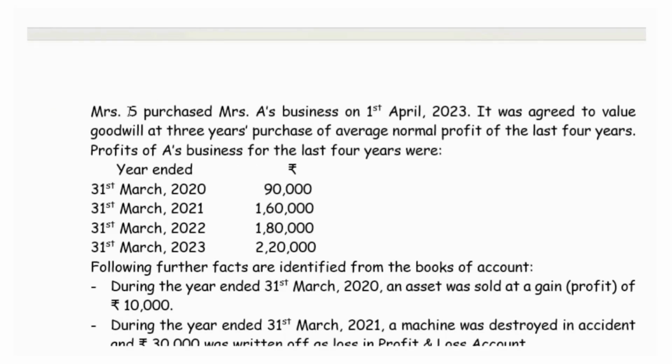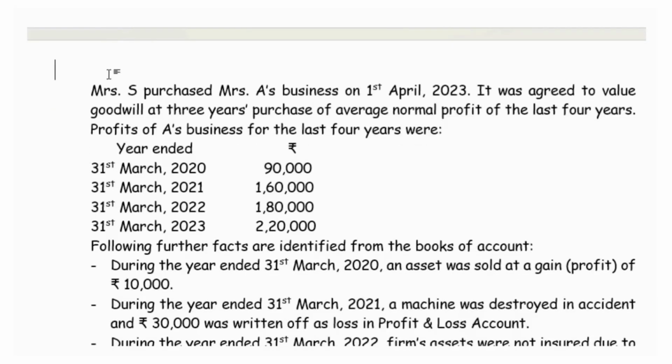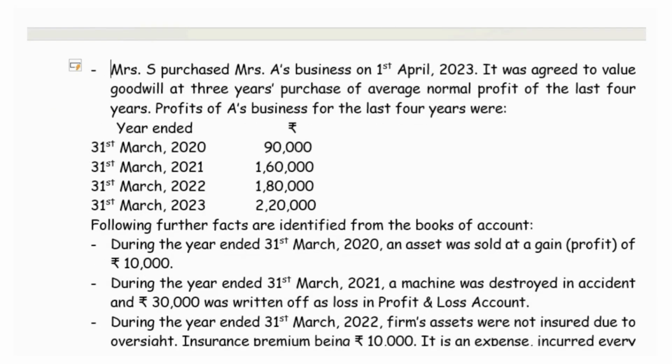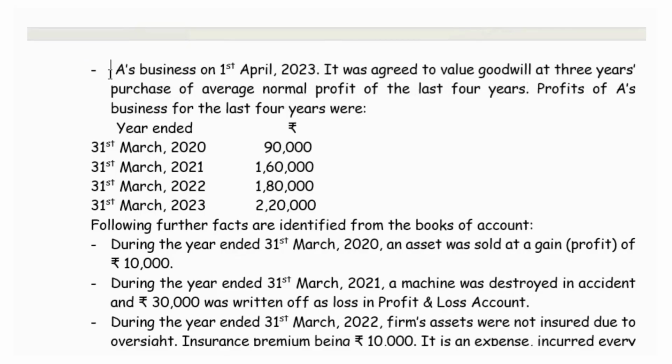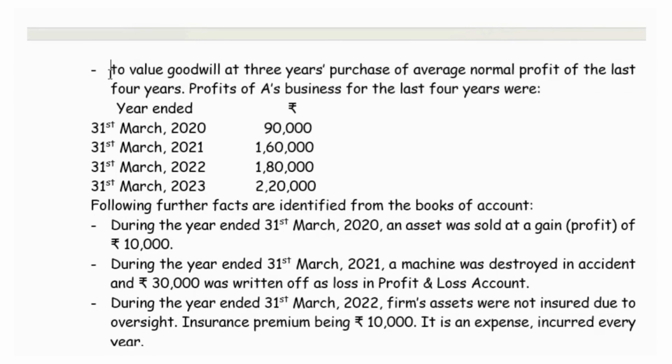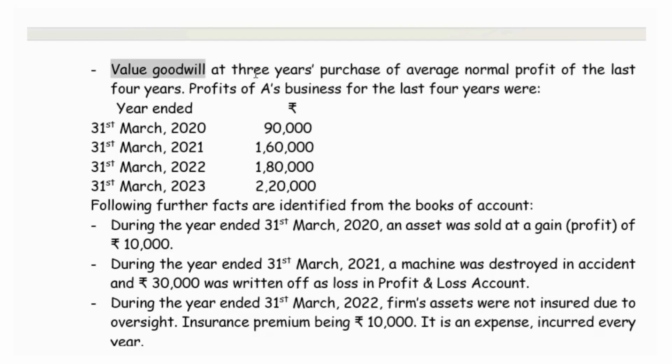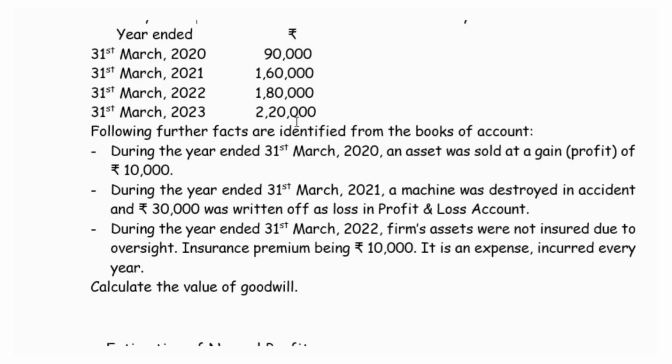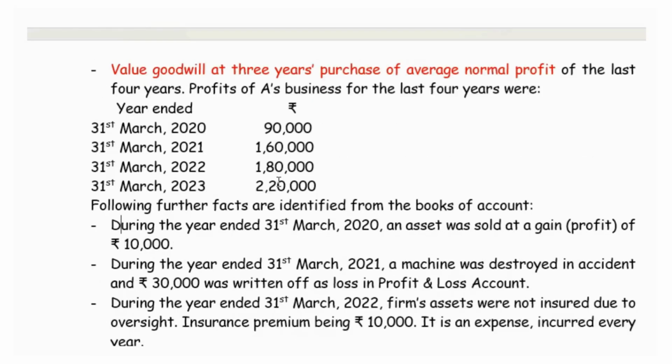Now to start working, as usual, we will break the question details into small parts. Mrs. S purchased Mrs. A's business and we are asked to value the goodwill. Value the goodwill on 3 years purchase of the normal profit, 3 years purchase of the normal profit of the last 4 years. And we are given the profit details for 4 years. And certain other details are given.